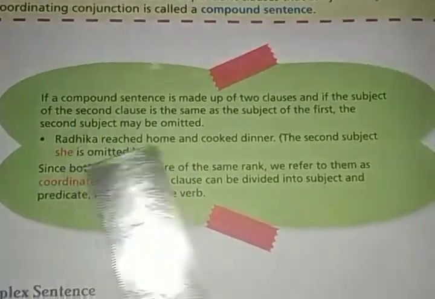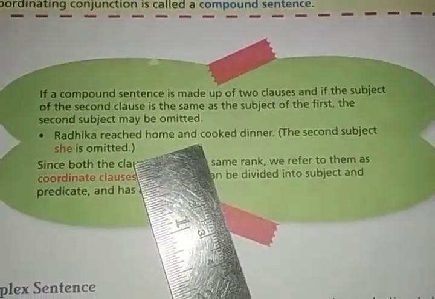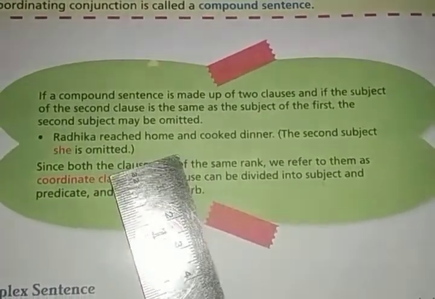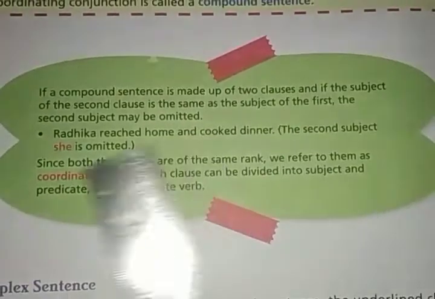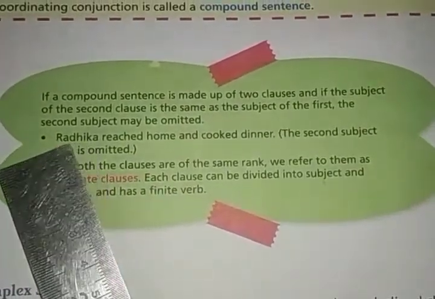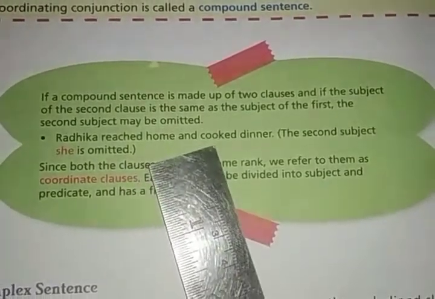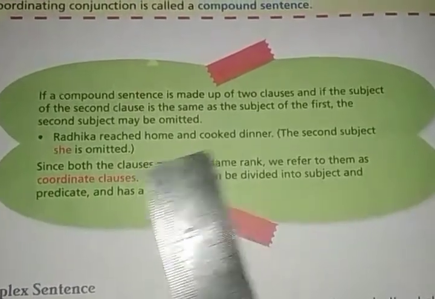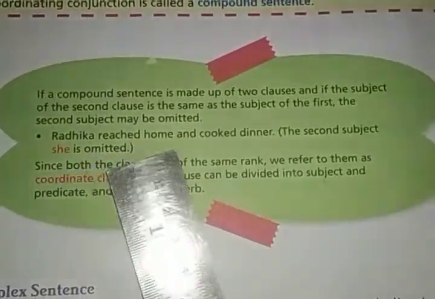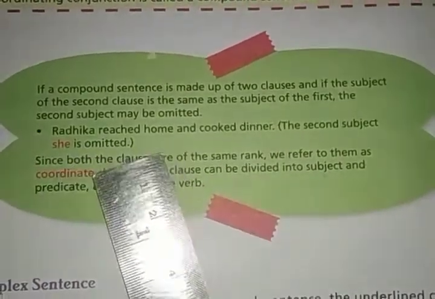Or Radhika reached home and she cooked dinner. Here Radhika and she are the same person, the same subject, and that is why we can omit she from the second clause. We can just write cooked dinner and it will be meaningful. Radhika reached home and cooked dinner. Here in both the clauses Radhika is the subject, right?